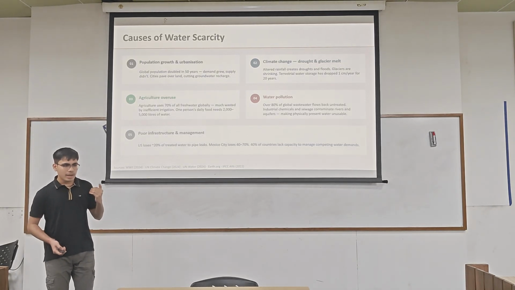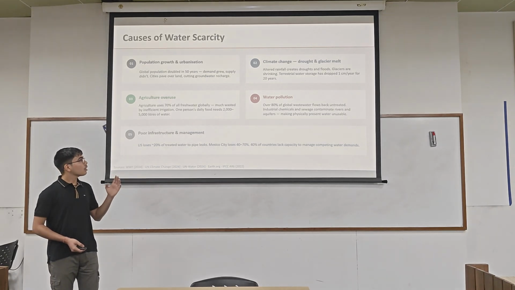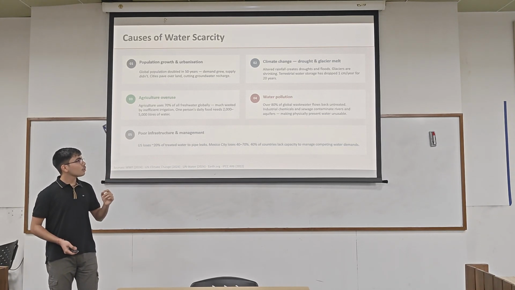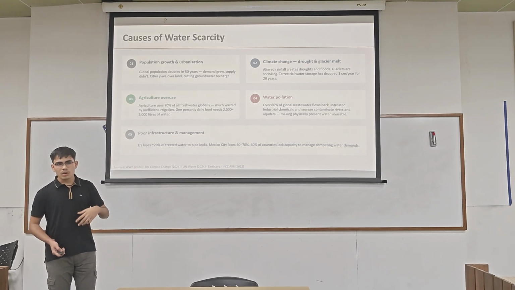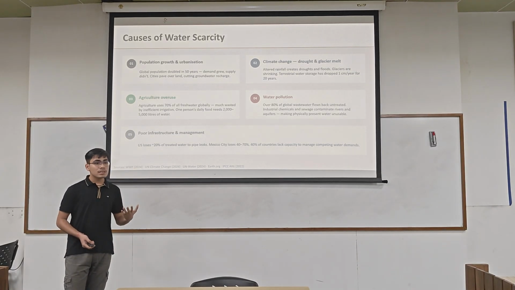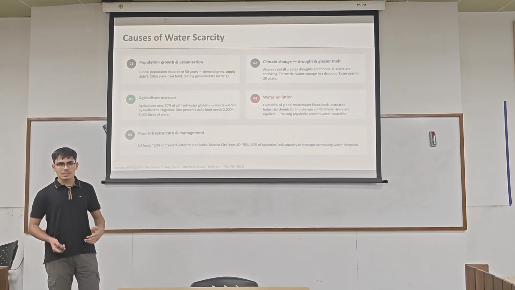Climate change then magnifies that pressure. Altered rainfall patterns create longer droughts and short, violent floods. According to the slides, terrestrial water storage has dropped 1 centimeter every year for 2 decades. That's not a rainfall variation, it's a structural loss recorded by satellite. Himalayan glaciers that feed India's perennial rivers are also retreating, and the IPCC is explicit that even 1.5 degrees Celsius of additional warming will significantly reduce water availability across South Asia.